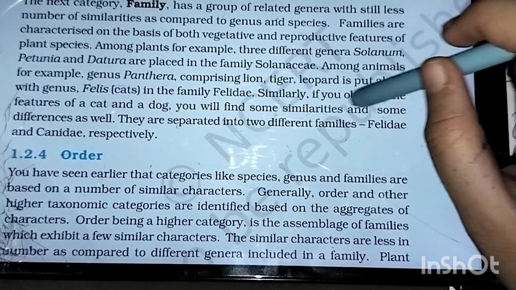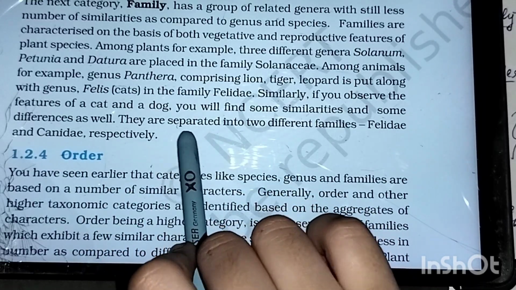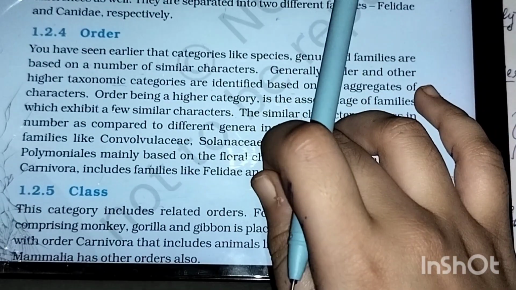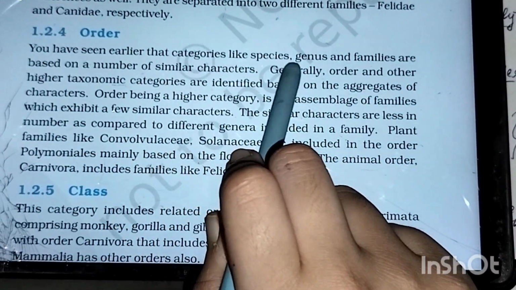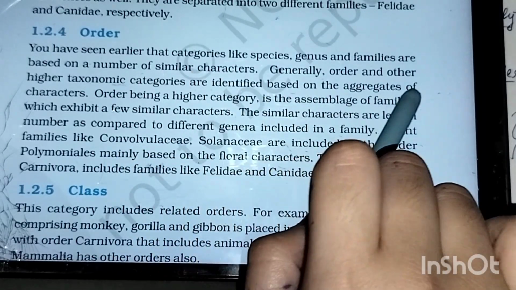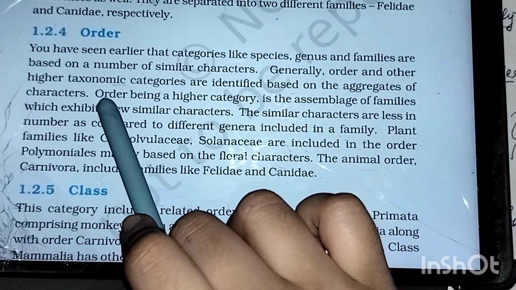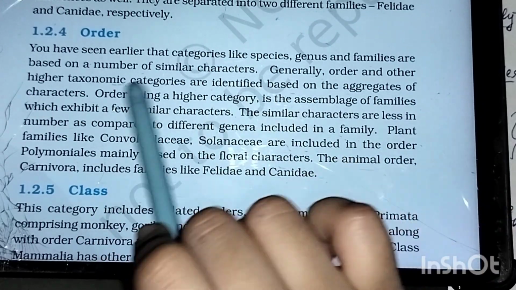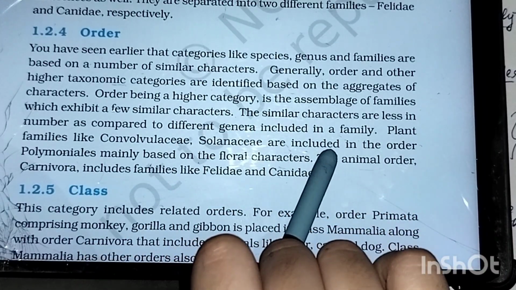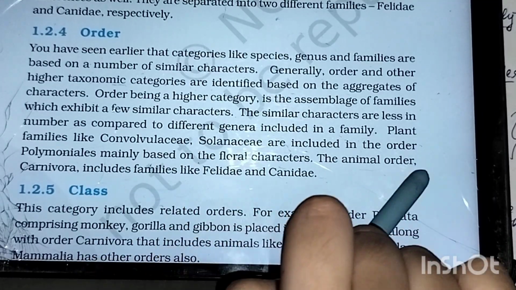Similarly, if you observe the features of a cat and dog, you will find some similarities and some differences as well. They are separated into two different families, that is Felidae and Canidae. Next we have order. Categories like species, genus, families are based on a number of similar characters. Generally, order and other higher taxonomic categories are identified based on the aggregates of characters. Order, being a higher hierarchy, is an assemblage of families. Again, the similar characters are less in number as compared to the genera as well as the family. The plant families like Convolvulaceae, Solanaceae come under the order Polymoniales.